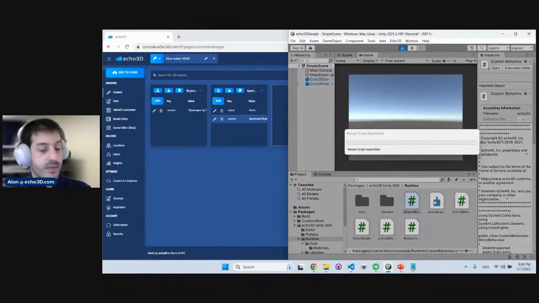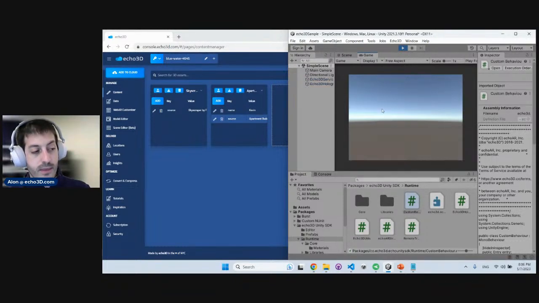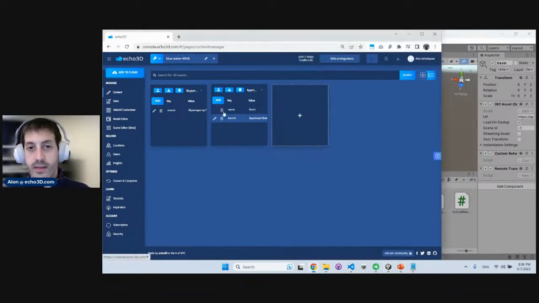Now I'm going to press play. Data again will stream from the cloud to the game engine, but then the name of the building that we just set will come in from the cloud. So let's see how that works. There you go. Suddenly we have Kevin the building. How cool is that? So we're able to, through metadata, again, affect something in the application, and this is just an example. If I change the name from Kevin to Sam,